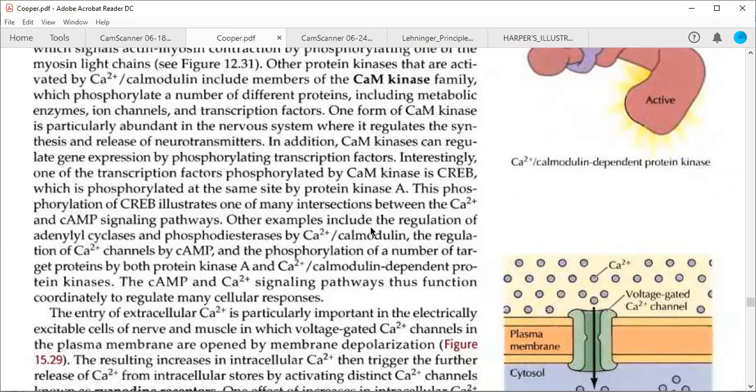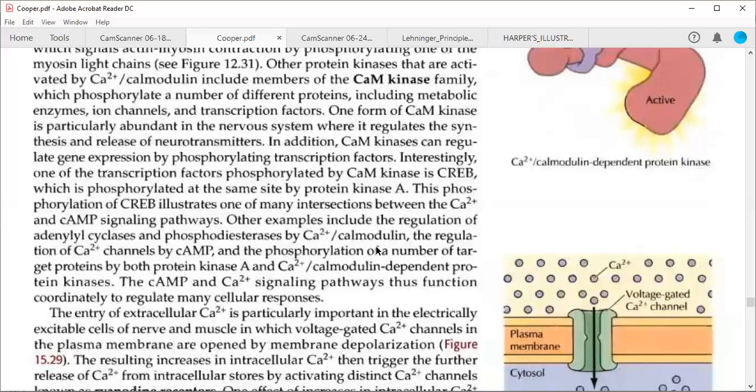Other examples include the regulation of adenylyl cyclase and phosphodiesterase by calcium calmodulin, the regulation of calcium ion channels by cyclic AMP, and the phosphorylation of a number of target proteins by both protein kinase A and calcium calmodulin dependent protein kinase.